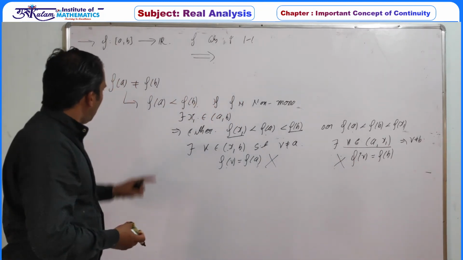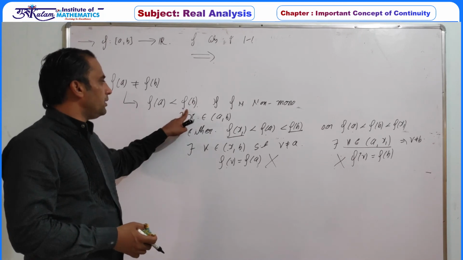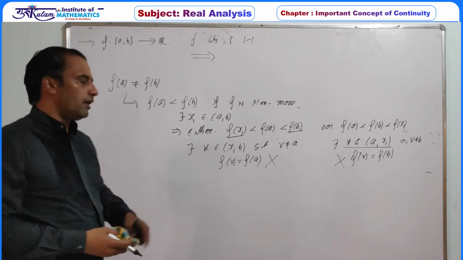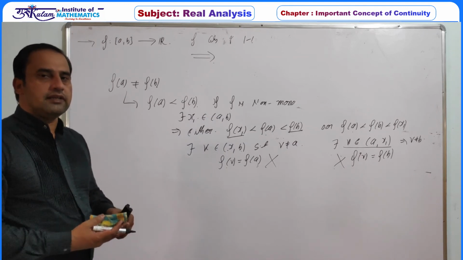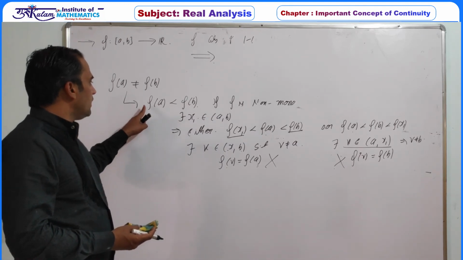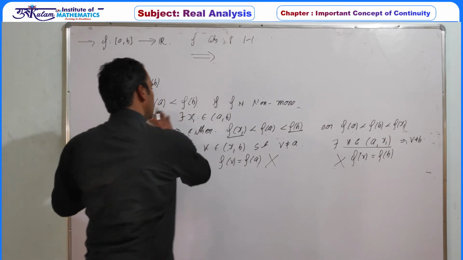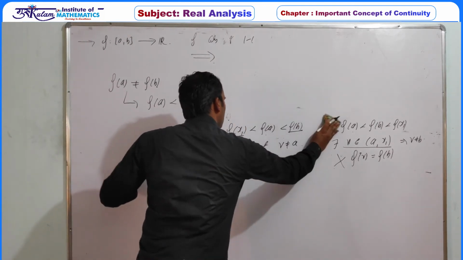So whenever f(a) is less than f(b), then the function must be monotonic, and it is monotonically increasing. Or similarly you can prove that if f(a) is greater than f(b), then this function must be monotonically decreasing.